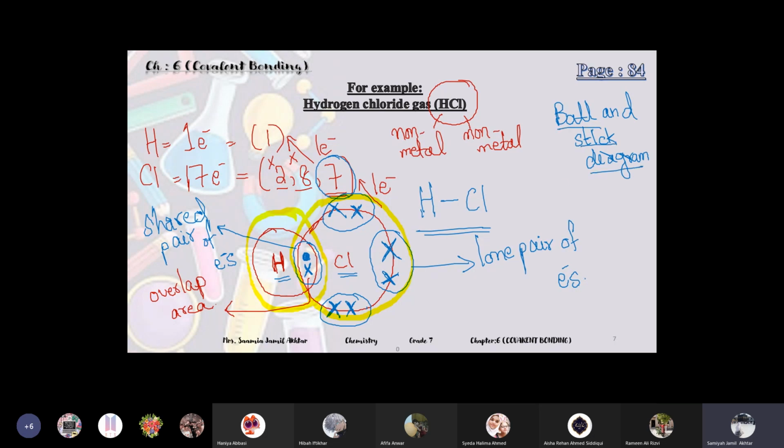You will draw one ball for hydrogen, and the other ball, slightly bigger, for chlorine. Then you will draw one line in between. It's like a dumbbell, the exercise dumbbells, but one small and one big. The small one is hydrogen and the big one is chlorine. This is the ball and stick diagram.